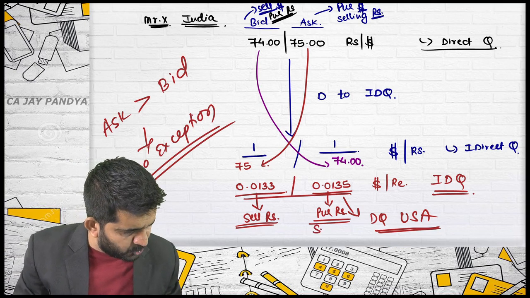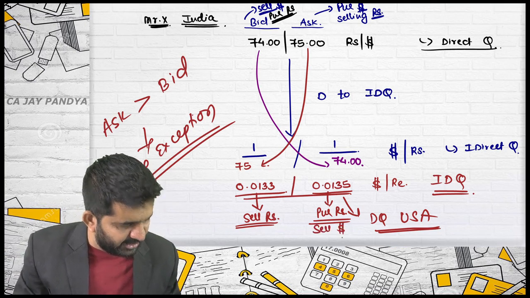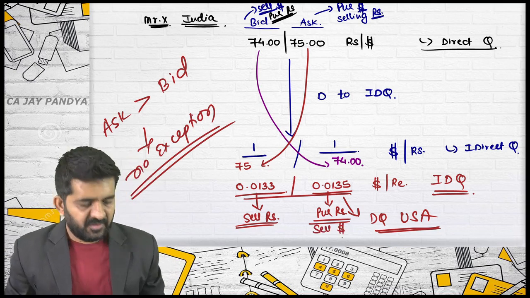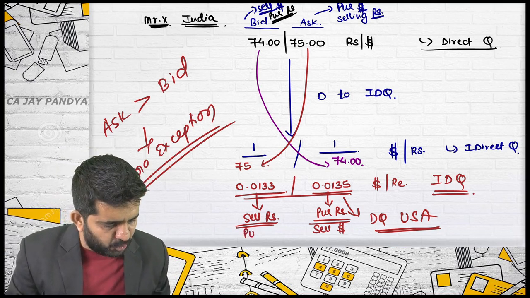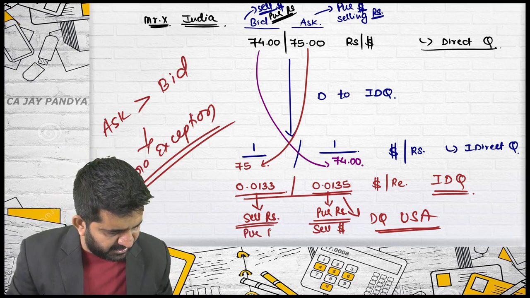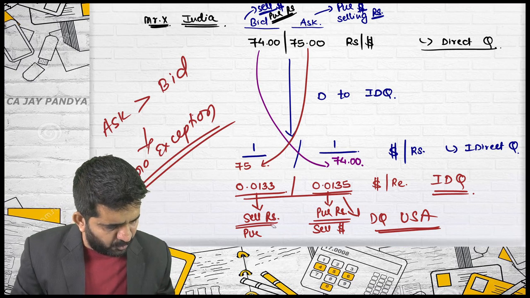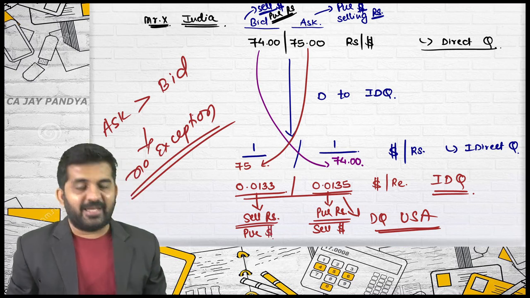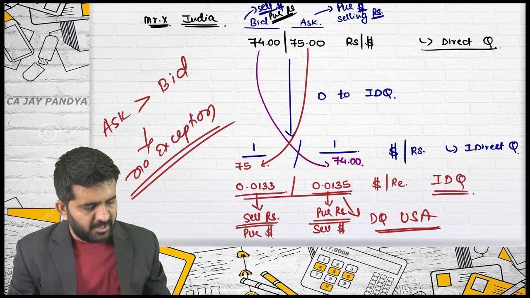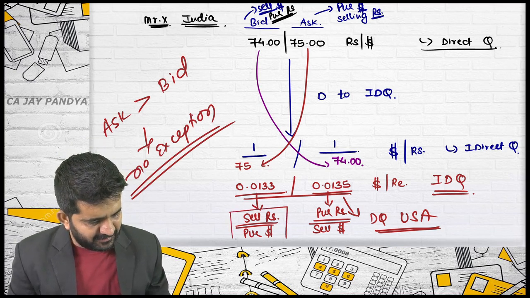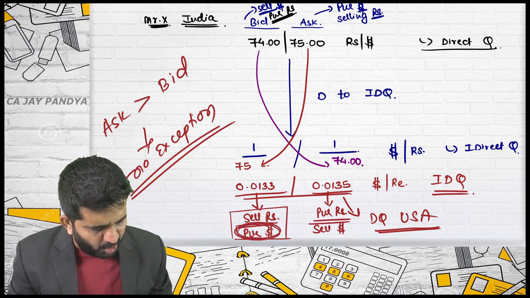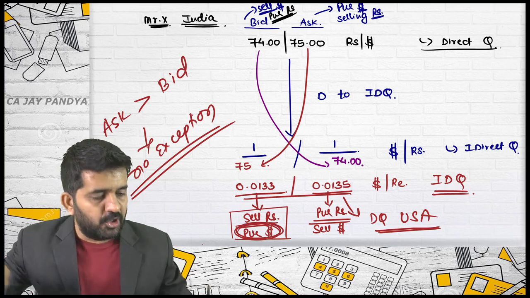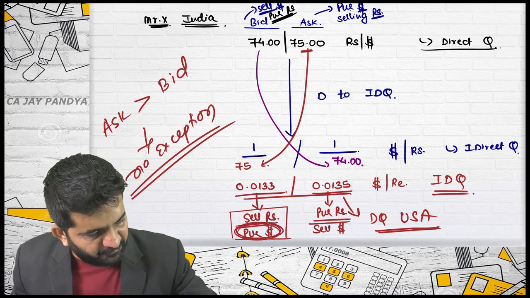Purchase rupees, so you are technically selling dollar. Sell rupees, so you are technically purchasing dollar. Try to understand this. Purchasing dollar, what should be applicable is 75.